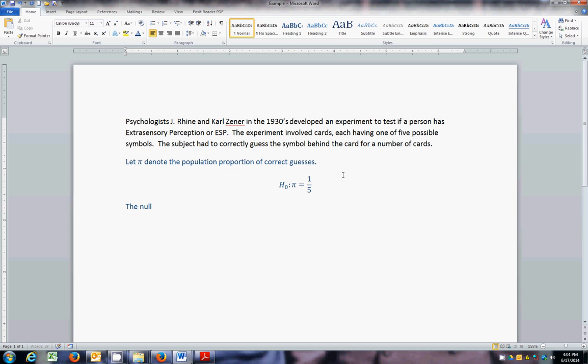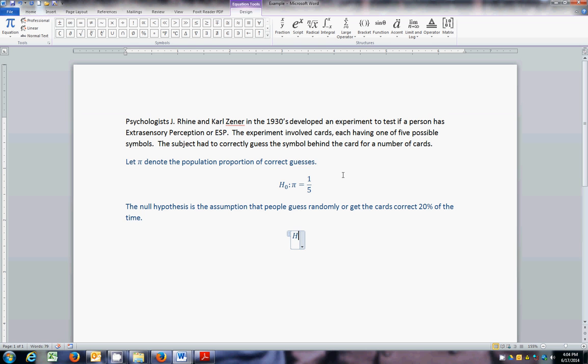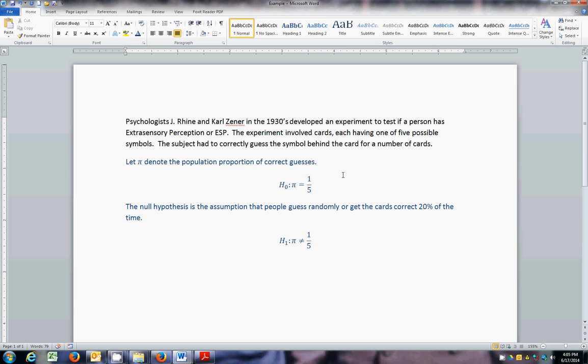So the null hypothesis is the assumption that people guess randomly, or get the cards correct 20% of the time. What would be our alternative hypothesis? Well, in this case, we don't know. We haven't done any testing yet, so we're just going to assume it's not 1/5. The proportion might be more than 20%, might be less than 20%. We're not sure. So the alternative hypothesis